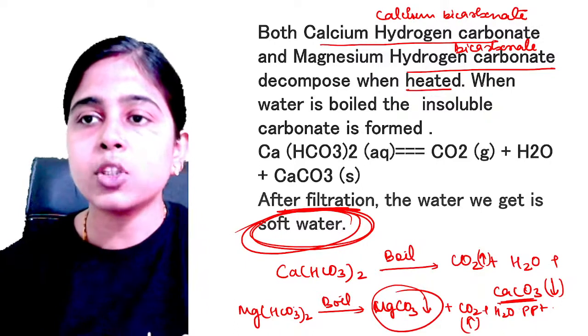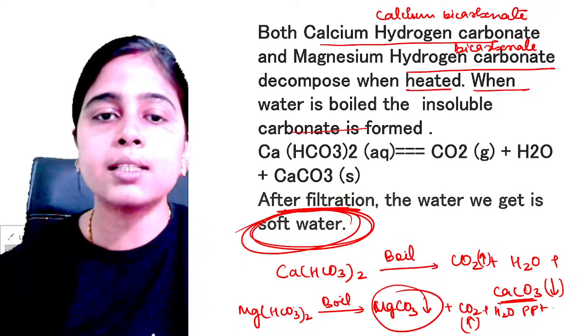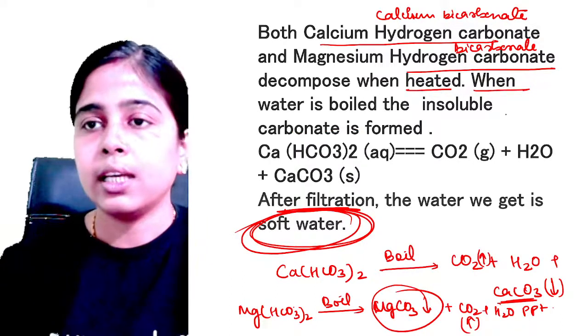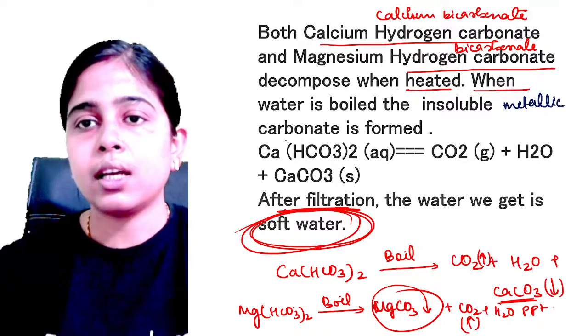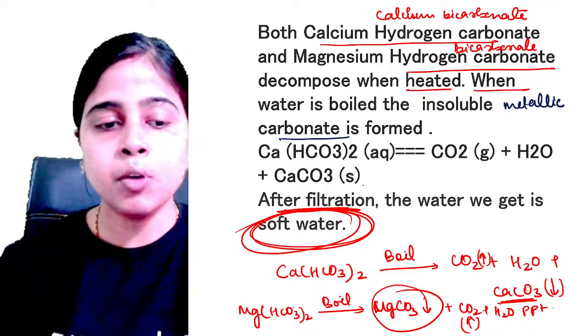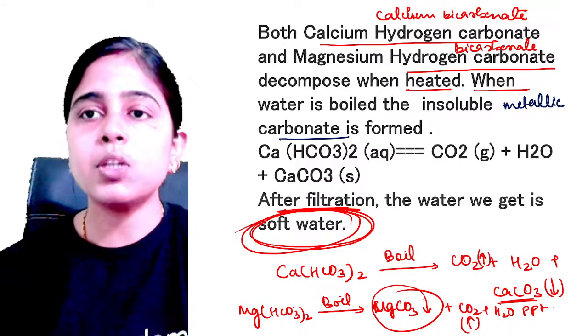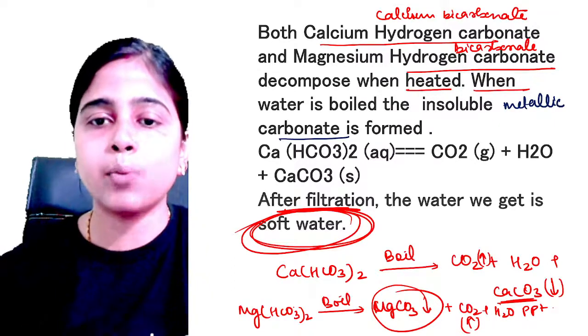Clear? So you can see when water is boiled, insoluble metallic carbonates are formed, which are removed from the water after filtration. Okay, this was all about temporary hardness and how you can remove it just by boiling.